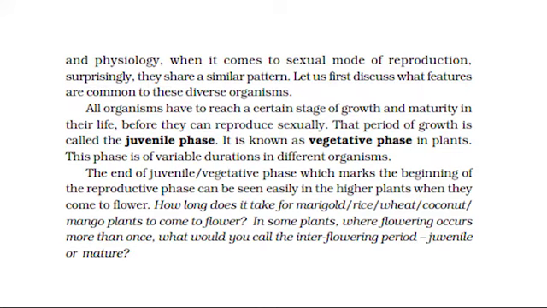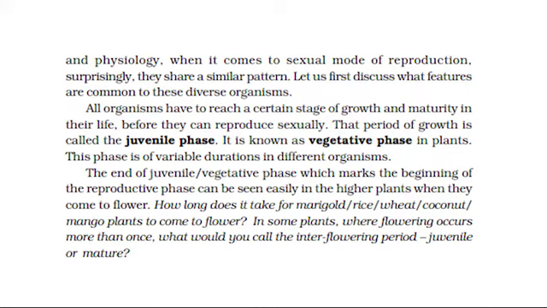Let us first discuss what features are common to these diverse organisms. All organisms have to reach a certain stage of growth and maturity in their life before they can reproduce sexually. That period of growth is called the juvenile phase. It is known as vegetative phase in plants. This phase is of variable durations in different organisms.